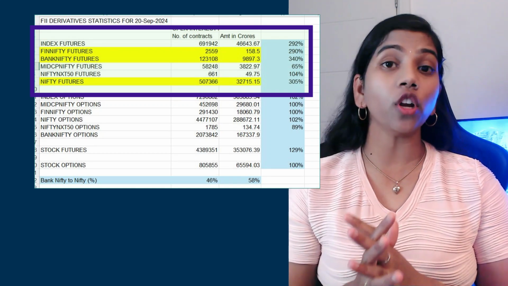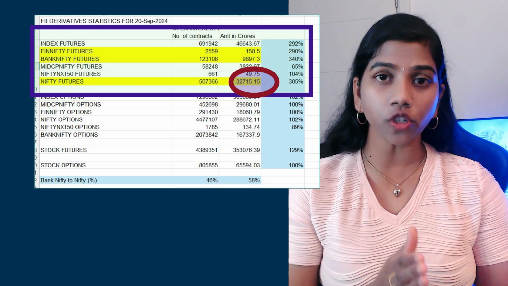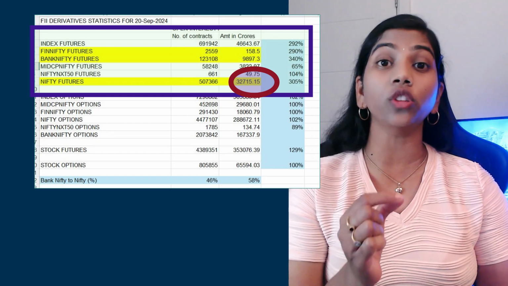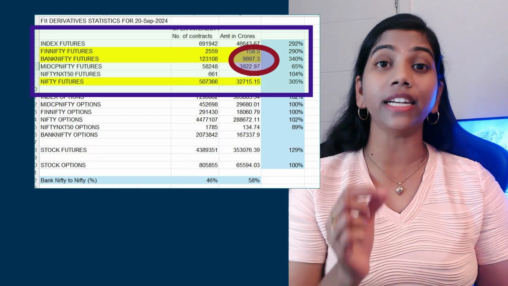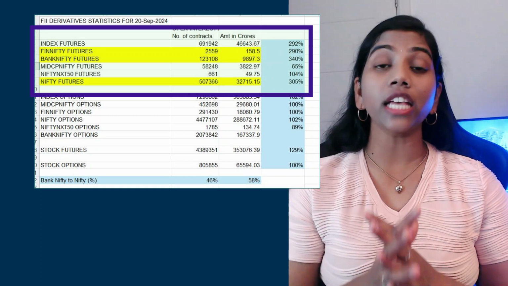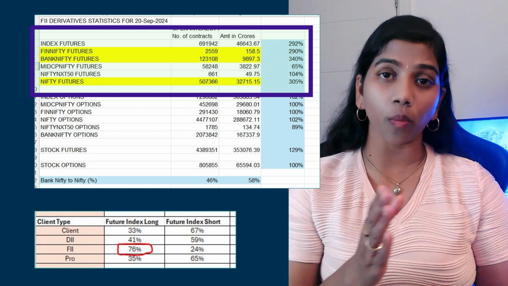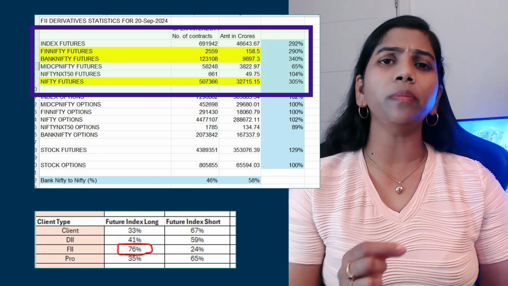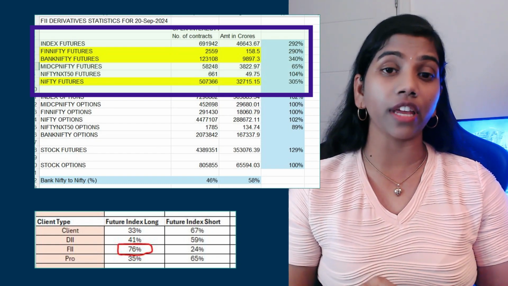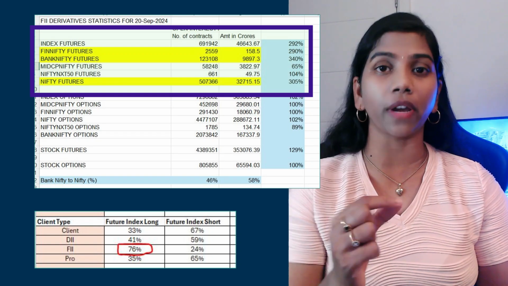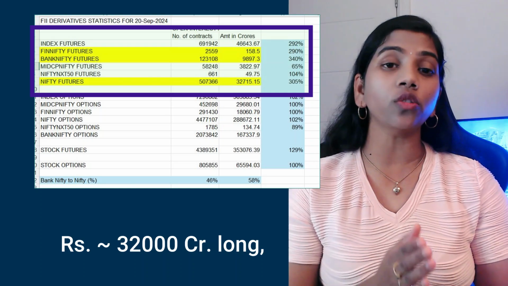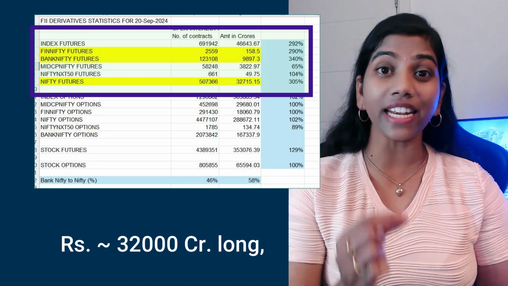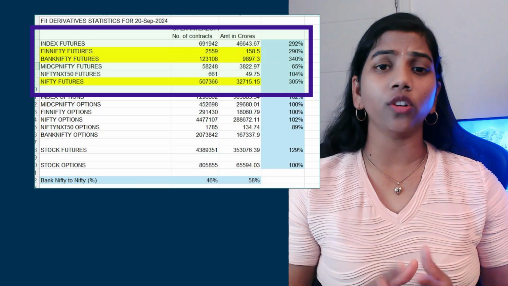I mean, overall at present, they have Nifty futures open interest of over 32,000 crore rupees, and Bank Nifty futures of nearly 10,000 crore rupees. Then as per the F&O participant wise open interest document, we know that at present 76% of FII was long in the future index market, which means out of that 42,000 crore rupees, 32,000 crore rupees was invested in index long positions. Others we can ignore.